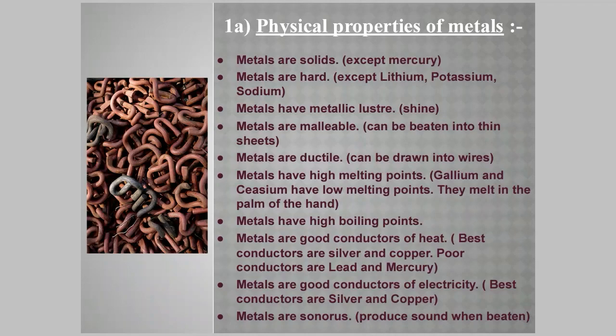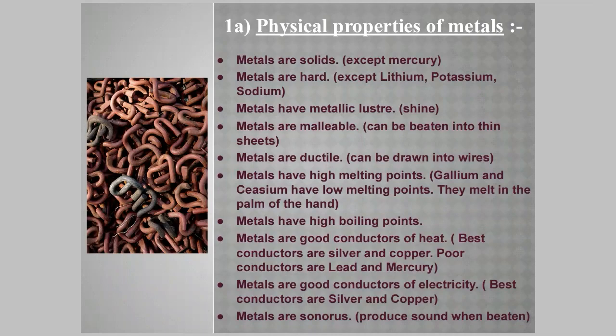Now, students, there is an activity in your book that is 3.5. You must go through it, and the conclusion of that activity is that metals are good conductors of heat. Amongst the best conductors of heat, we have copper and silver, and lead and mercury are bad conductors of heat, and they are the exceptional cases.